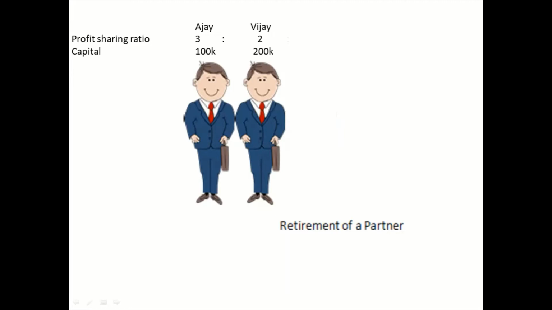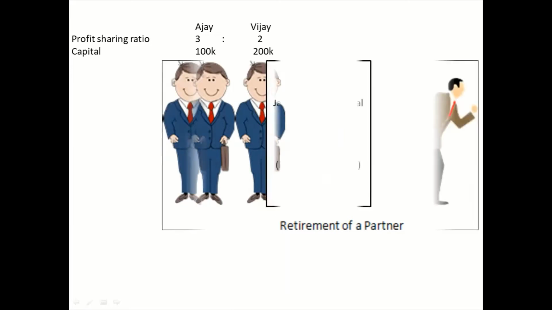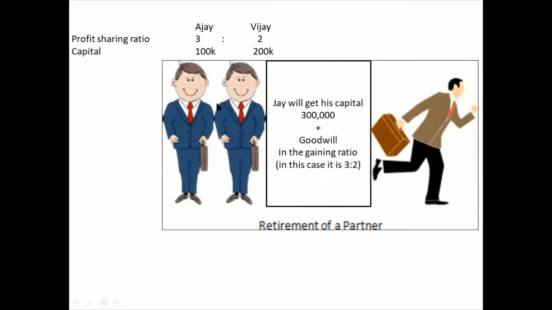In such a case, how are you going to do the accounting? Obviously, when he's leaving the business, he has to be paid his capital, which is 3 lakh, plus the goodwill. Now, what is goodwill? Goodwill is nothing but the reputation which the firm has got. And obviously, every partner will have some share in that reputation. So when Jay is going, he will not only be paid the capital, along with that, there will be a small amount of goodwill which will be paid to him by the existing partners in the gaining ratio.